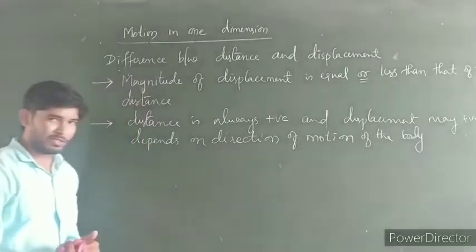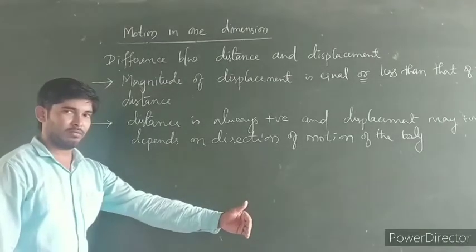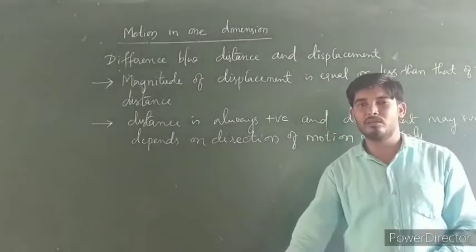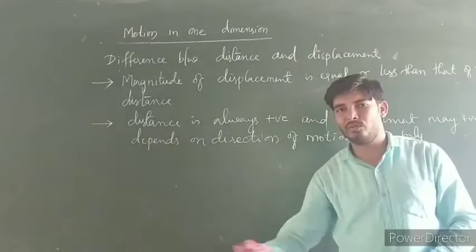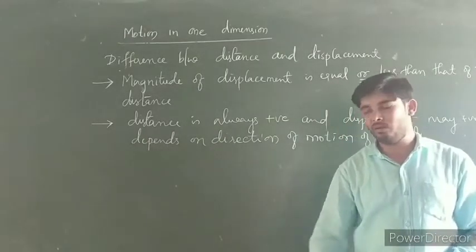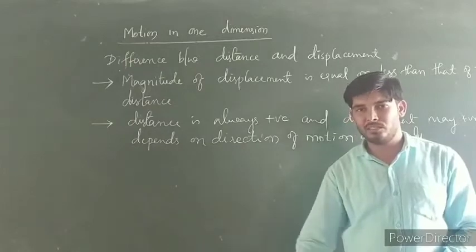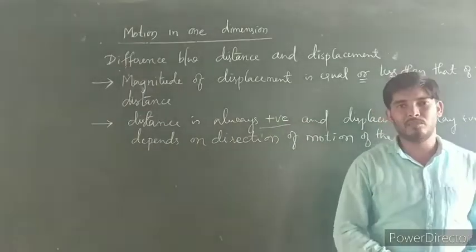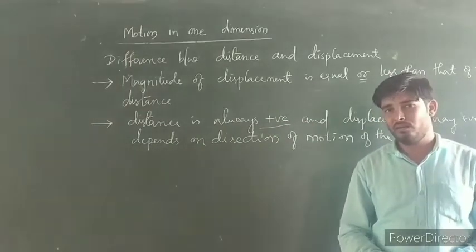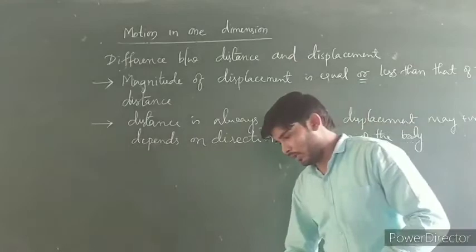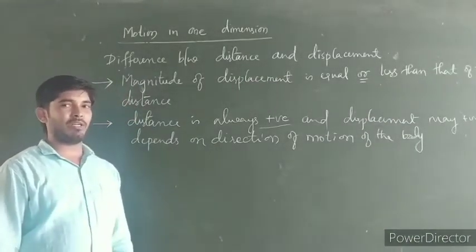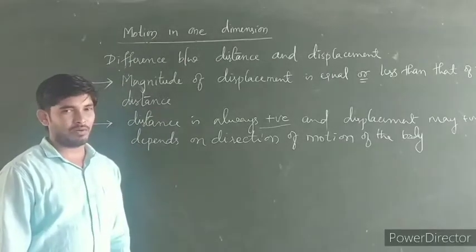So if I cover a distance from this point to that point, say I covered nearly 50 centimeters from the initial point to the final point, in this case the distance covered by the body is always positive. It can't be negative. But if I travel back to the same point, then the displacement covered by the body is 0 here.